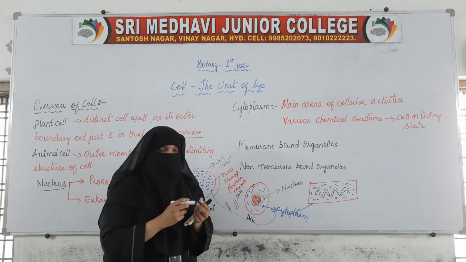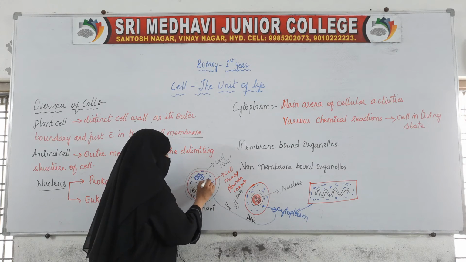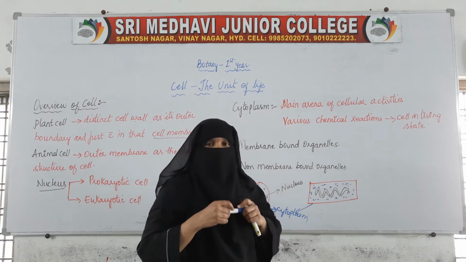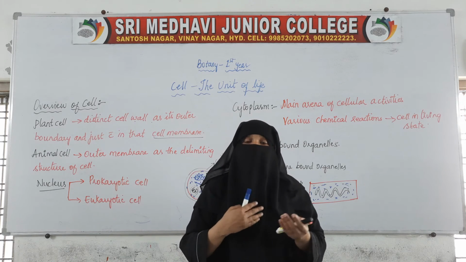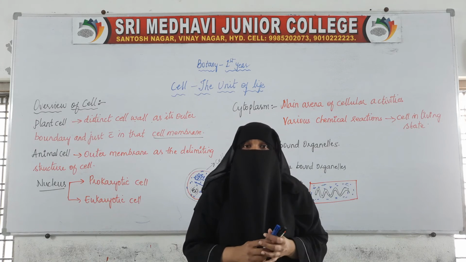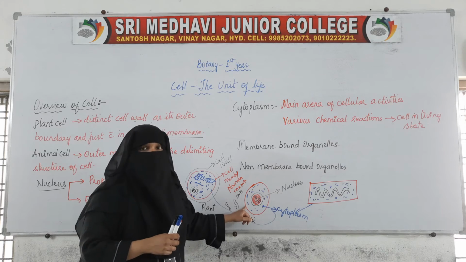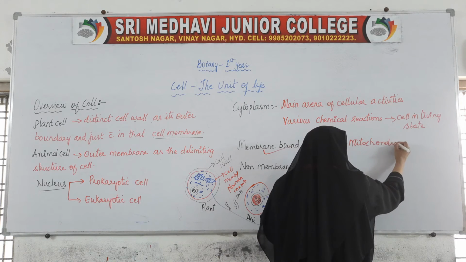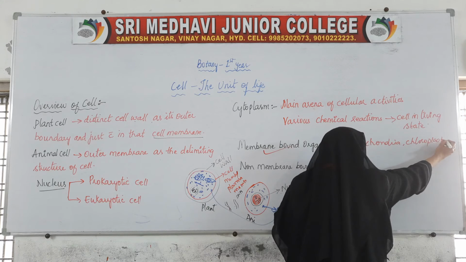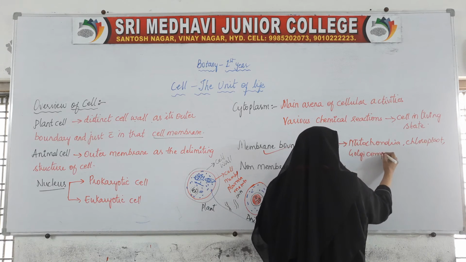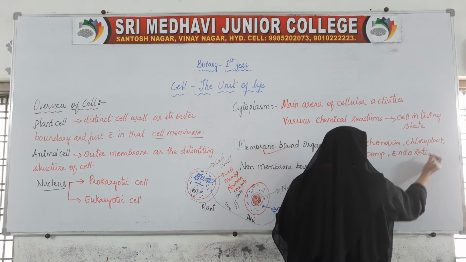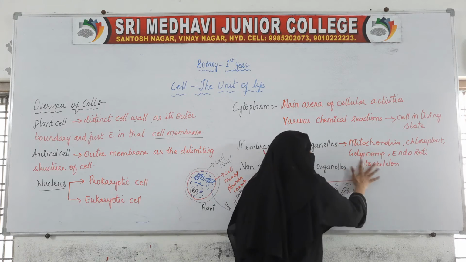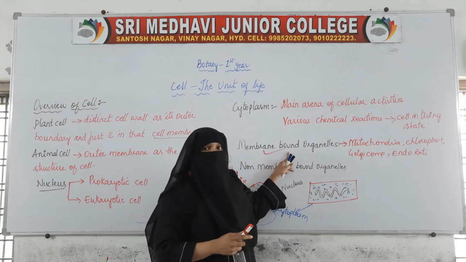Membrane bound organelles like mitochondria, chloroplast, Golgi complex, endoplasmic reticulum, cytoskeleton, and many more structures are present inside this cytoplasm.